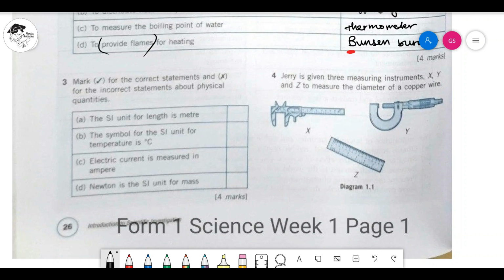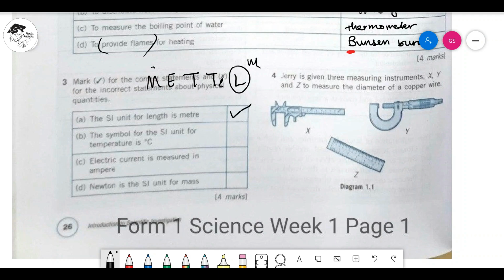Okay, after that, third, mark for the correct statements and wrong for the incorrect statements about physical quantity. The SI unit for length is meter. Oh, by the way, let us go through the formula again. Now, metal. Okay, this is the formula for remembering the SI unit. We have 5 SI unit. So, SI unit for meter will be M, and we know that M for meter will be using, for length will be here, and we're using meter, which is correct.